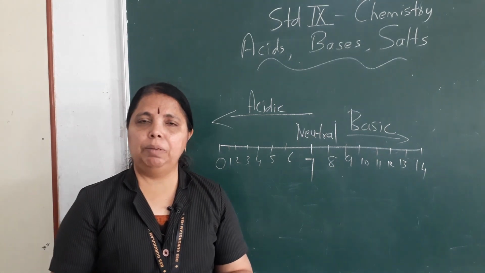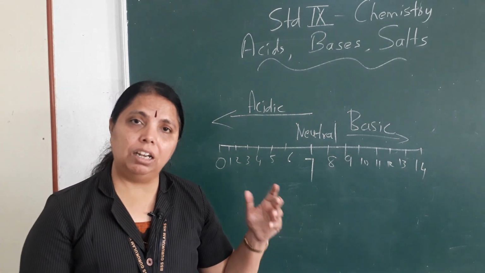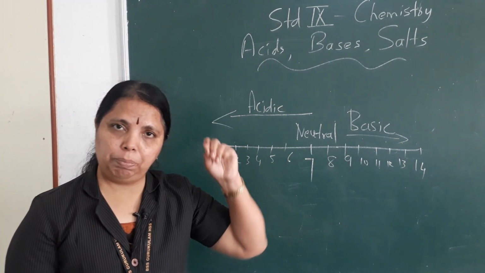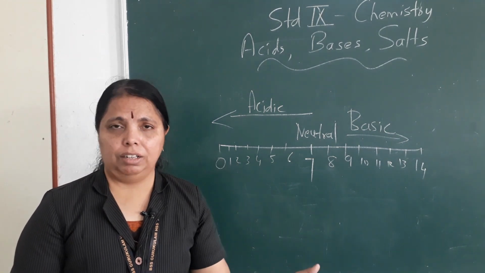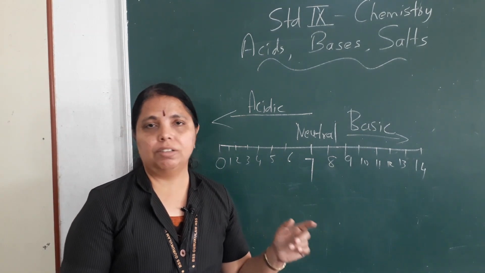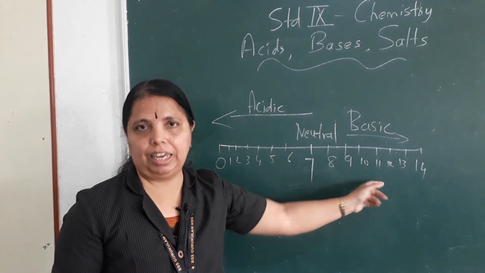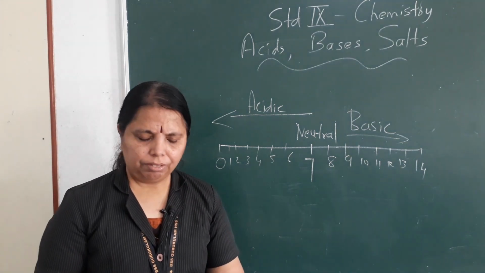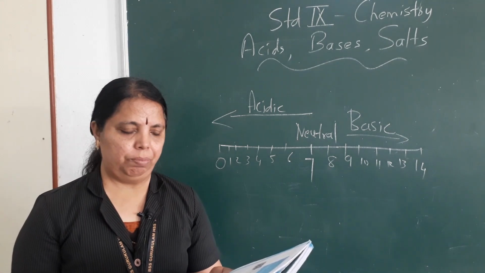Okay, now the pH paper, I told you it is very, very important by the colors also. When we dip the pH paper in a solution, it changes its color. On the basis of color, we can identify whether that solution is acidic or basic. But for that, you should know the pH scale. Okay. Now have a look at the pH values and colors.